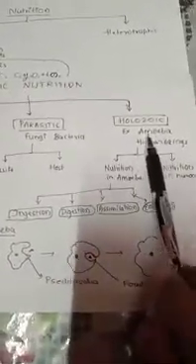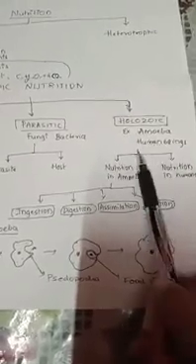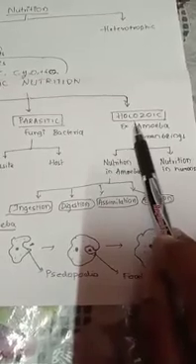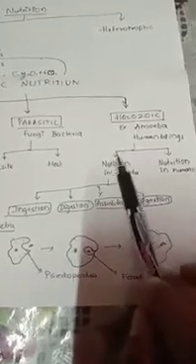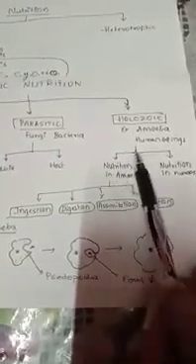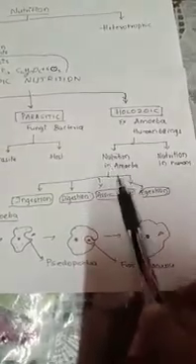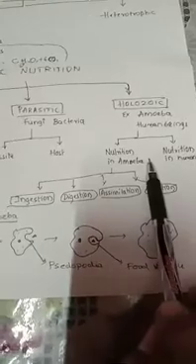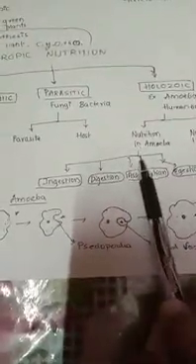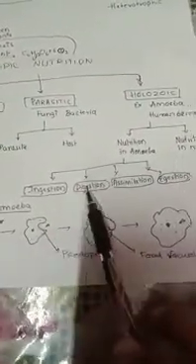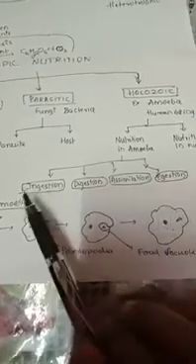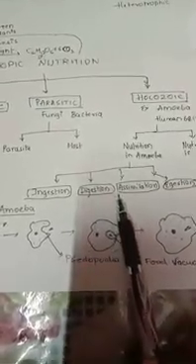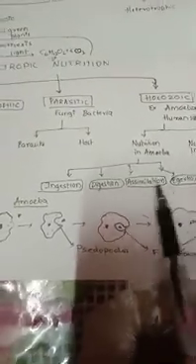In holozoic, examples are amoeba and human beings. As a whole food, they take the food inside and digest it. There are two different topics, that is nutrition in amoeba and nutrition in human beings, which we are going to study in this topic. Nutrition in amoeba: there are 4 stages, that is ingestion, digestion, assimilation and egestion.